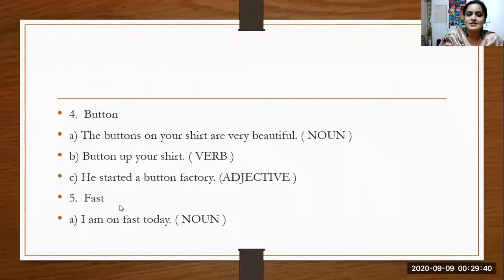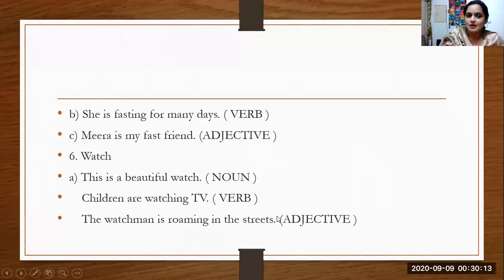Then what is fast as a noun? What is fast as a noun? I give you a hint. Navratras are coming. Monday, Sawan month, yes, fast as vrat. You keep fast. I have kept a fast today. Today is my fast. I'm on a fast today. So here the word fast is the name of something. Okay? And fast is used as noun.